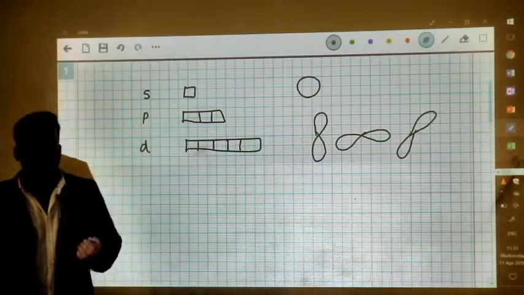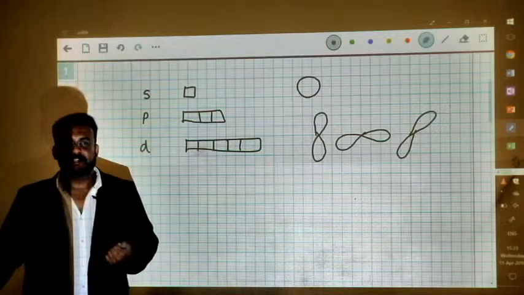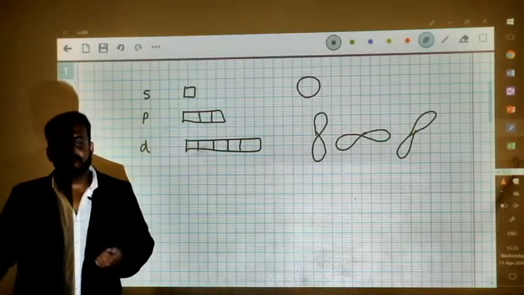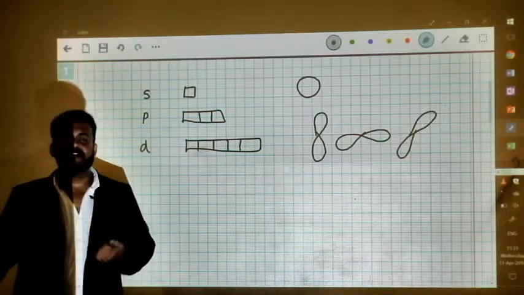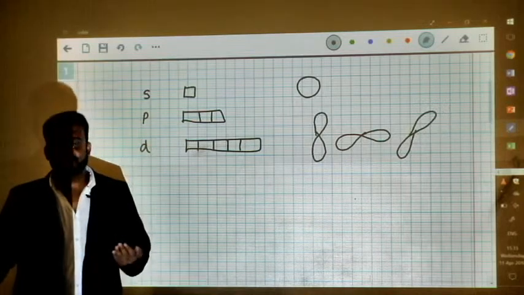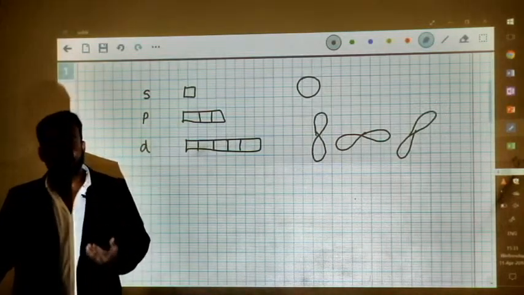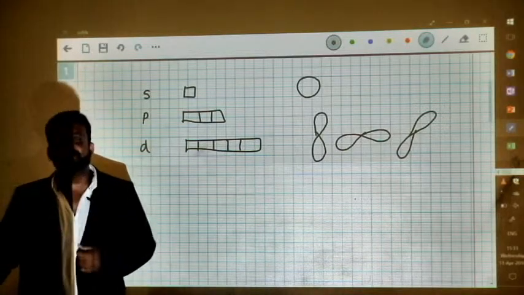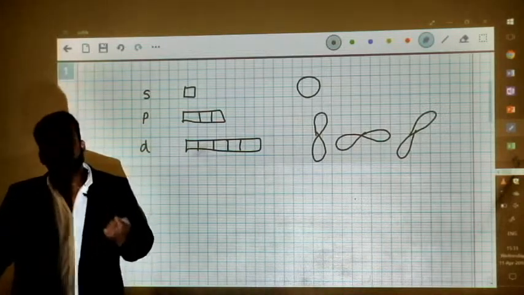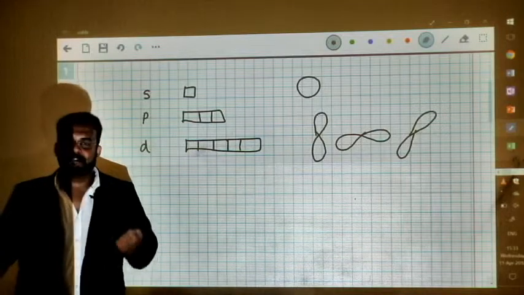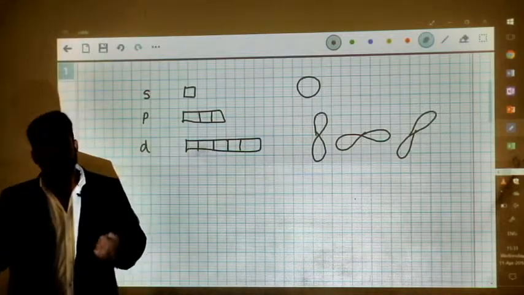Now during the intermixing of these atomic orbitals, what you see is that these atomic orbitals, which have relatively different energies, intermix together to form a whole new set of orbitals called hybrid orbitals. Now let's look at one example where this kind of hybrid orbital formation takes place.